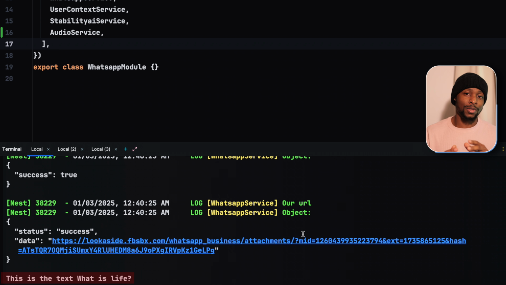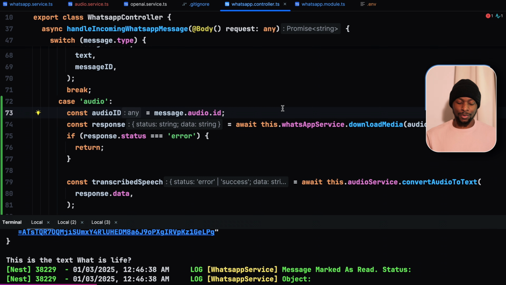Before we go into the text to speech conversion, let us just forward the user's request to our large language model such that when they send an audio message, we respond with a text message for now. Then we integrate sending audio messages later on. You'll find that sending the transcribed text to our large language model in order to respond back to the user is fairly straightforward because of the modular approach that we were using.